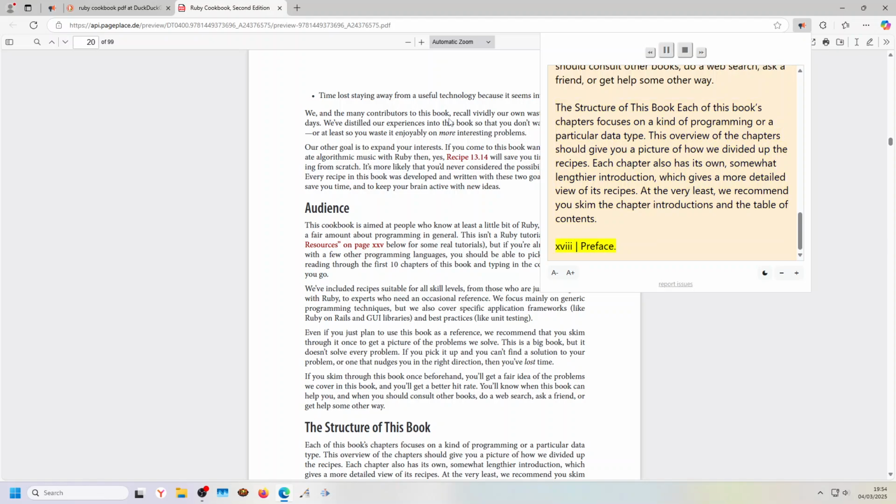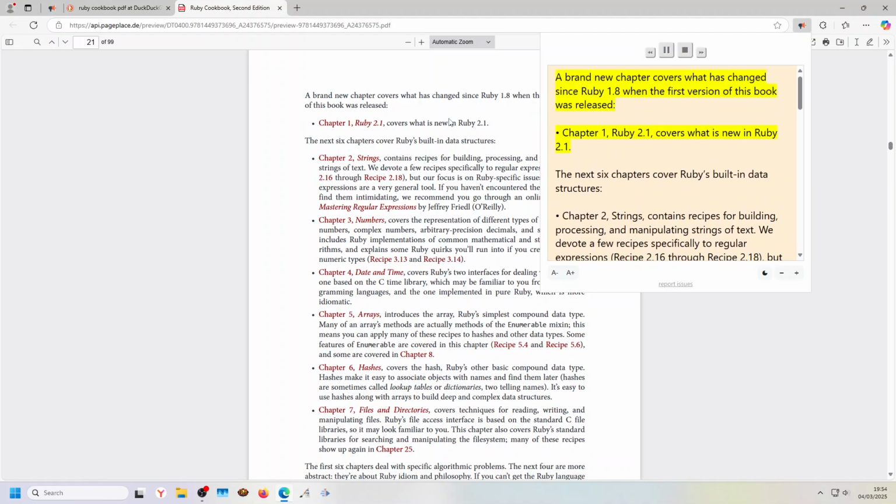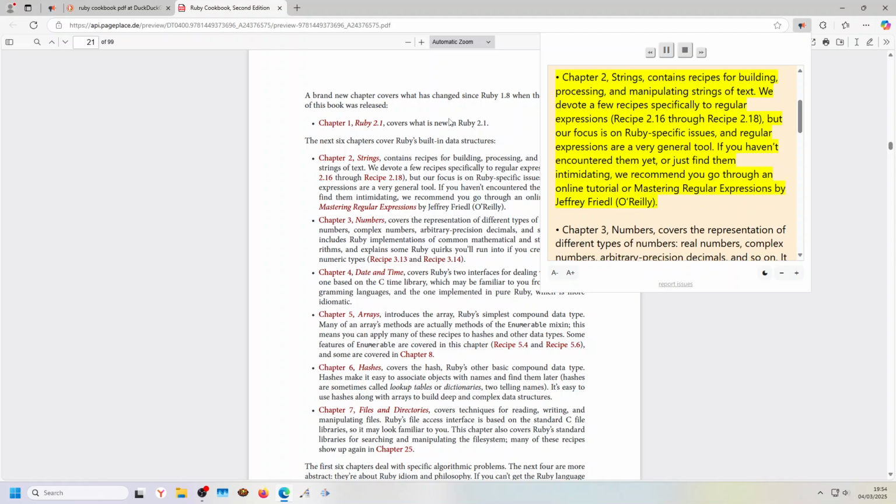Preface. A brand new chapter covers what has changed since Ruby 1.8 when the first version of this book was released. Chapter 1, Ruby 2.1, covers what is new in Ruby 2.1. The next 6 chapters cover Ruby's built-in data structures. Chapter 2, Strings, contains recipes for building, processing, and manipulating strings of text.